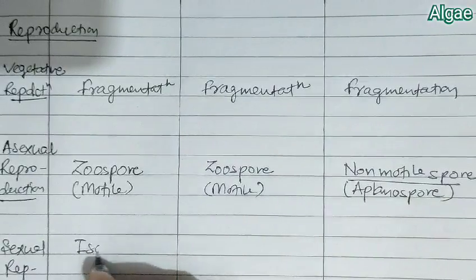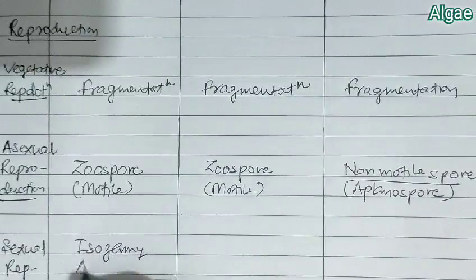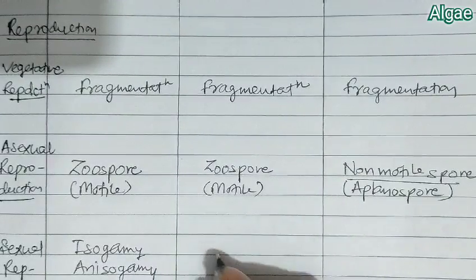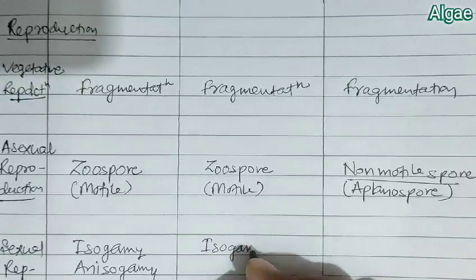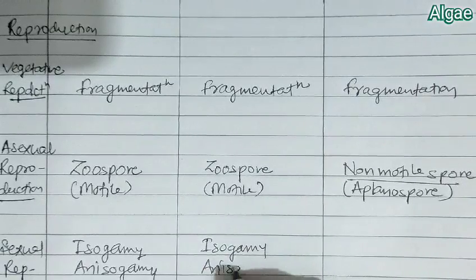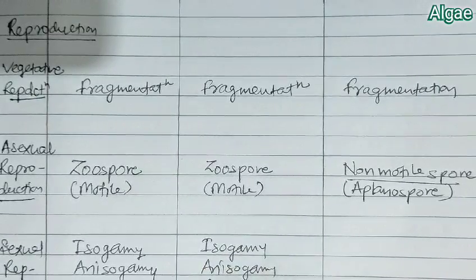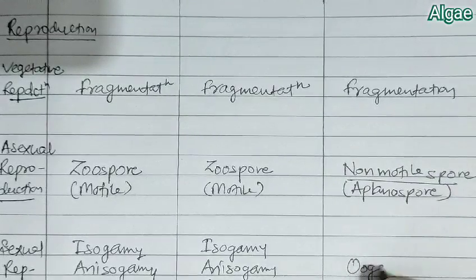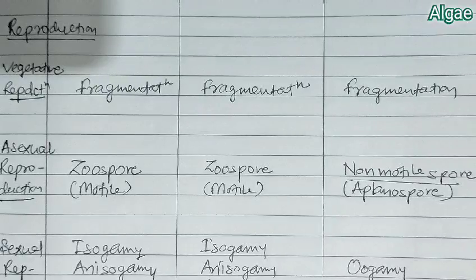When we talk about vegetative reproduction, it is of the fragmentation type in case of green algae. In brown algae also it occurs by fragmentation. In some single-celled forms there is binary fission, and in red algae also fragmentation is performed.